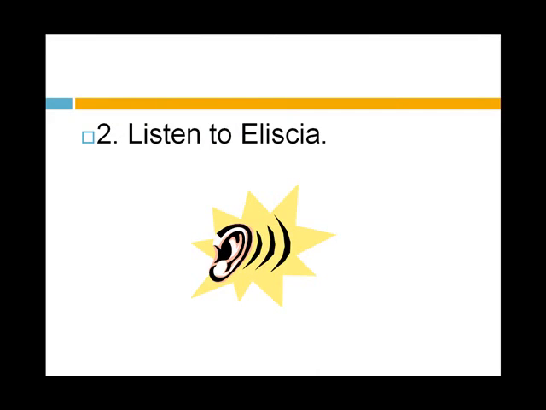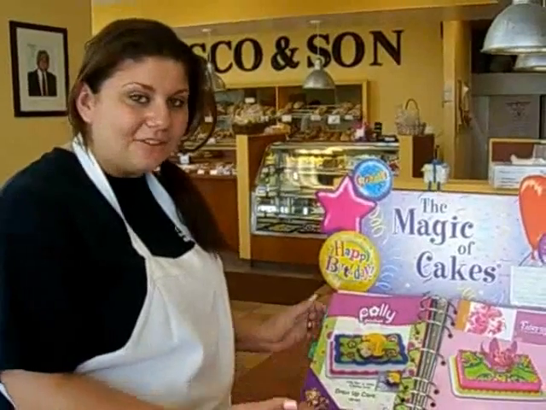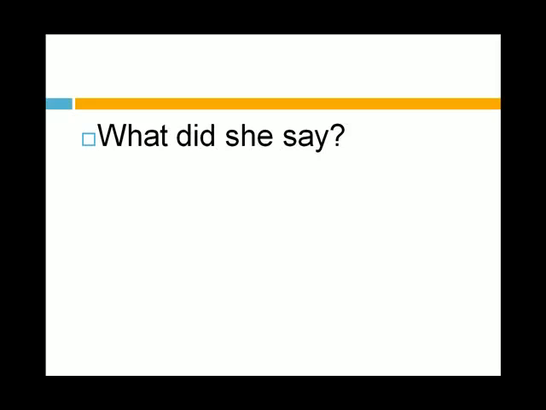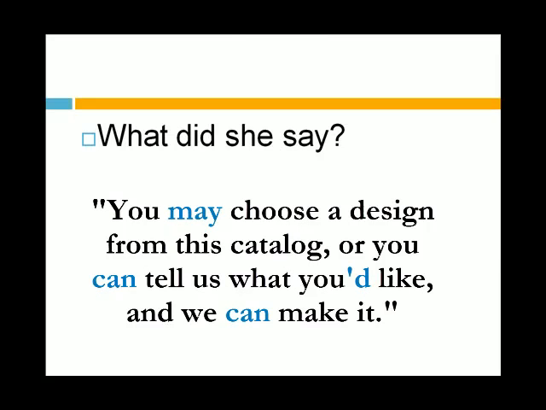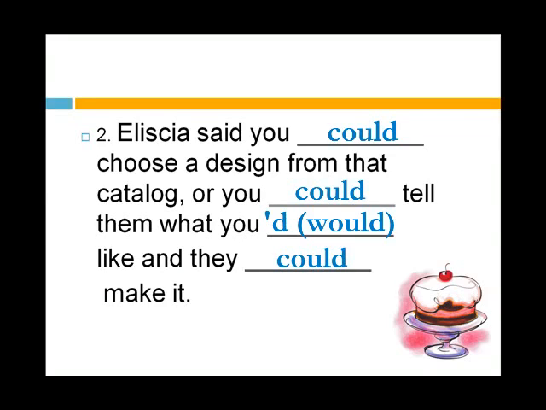Number 2. Listen again to Alicia. I asked her about special order cakes, cakes with a special design. You may choose a design from this catalog, or you can tell us what you would like, and we can make it. What did she say? Here are her words. How would you report them? Let's take this slowly. Alicia said you could choose a design from that catalog, or you could tell them what you would like, and they could make it.